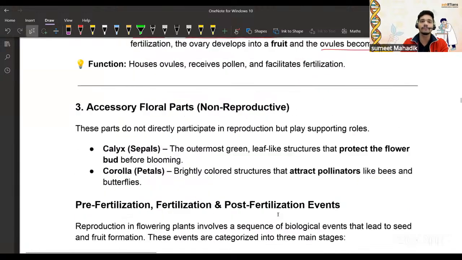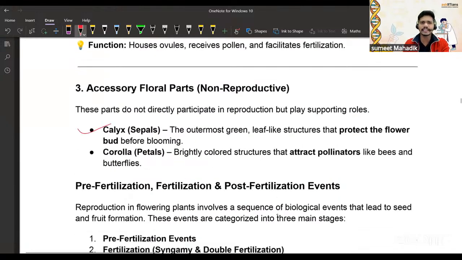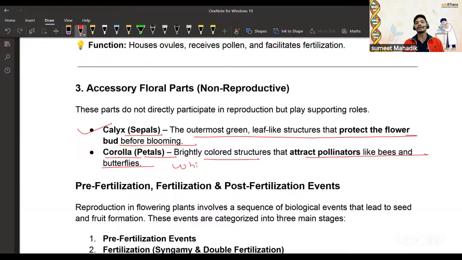Now, accessory floral parts. Calyx, the sepals, are the outermost green leaf-like structures that protect the flower bud before blooming. Obviously, protection is their role. Corolla, the petals, are brightly colored or sometimes white. Brightly colored petals attract pollinators like bees and butterflies. If they are white, the flower has a particular smell, a fragrance, to attract the pollinators.